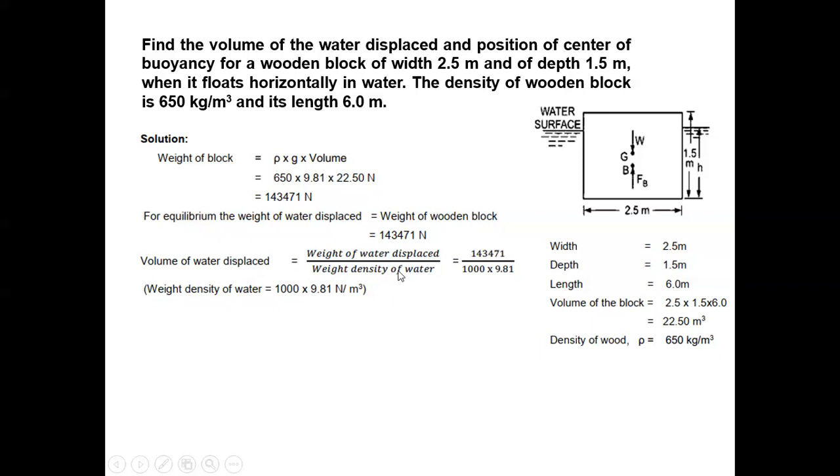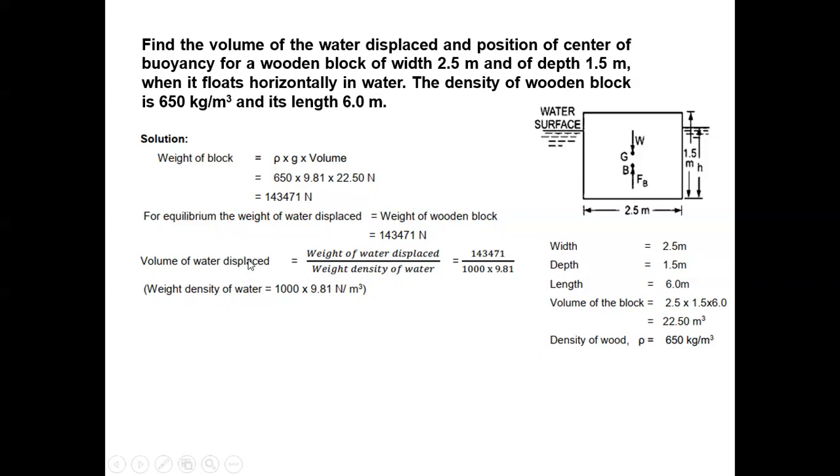Weight density is nothing but weight by volume. Weight density is weight by volume. Mass density is mass by volume.